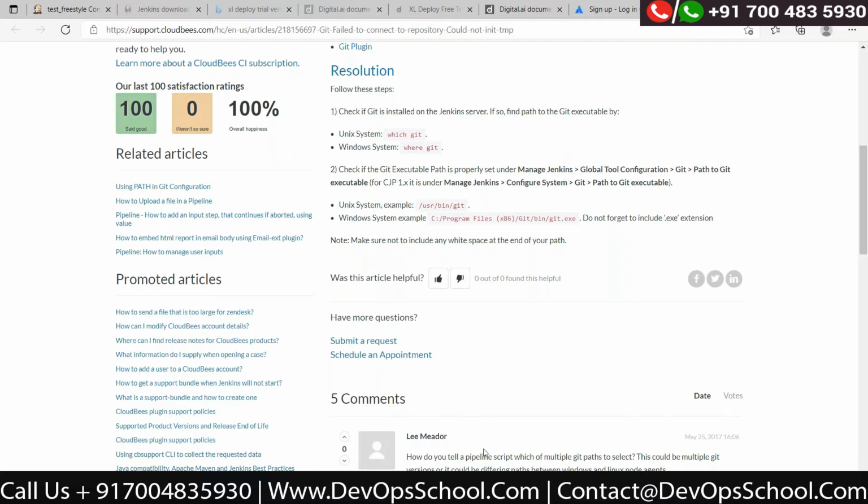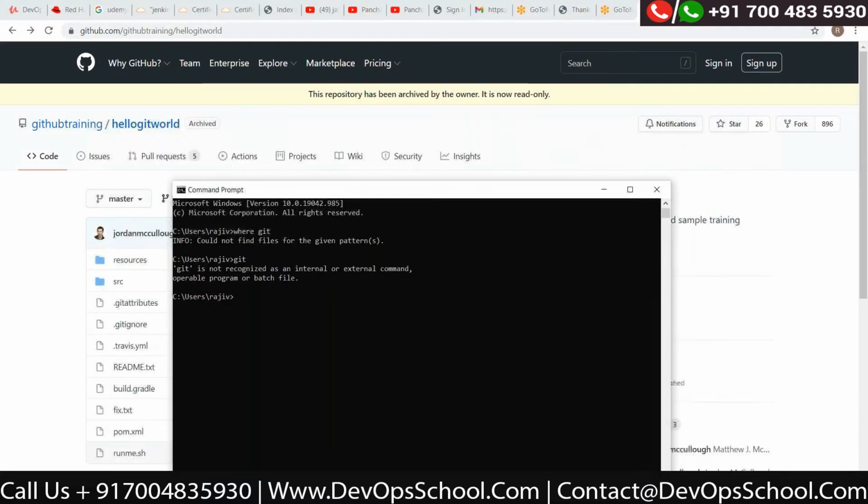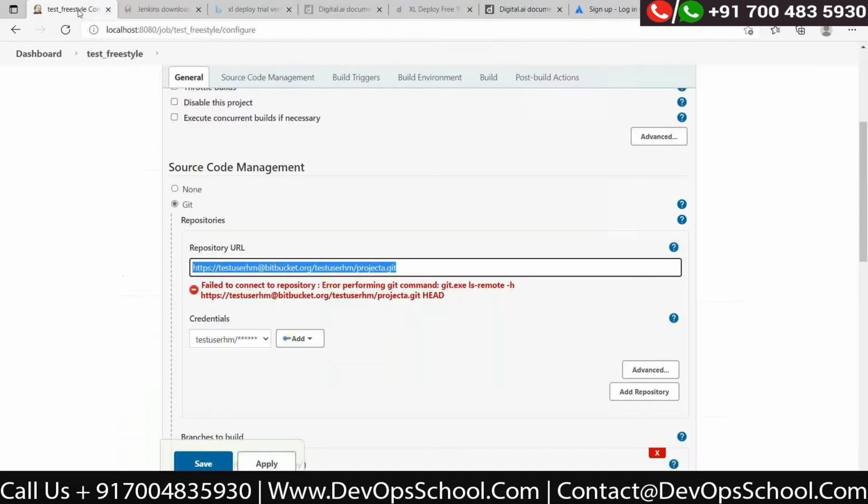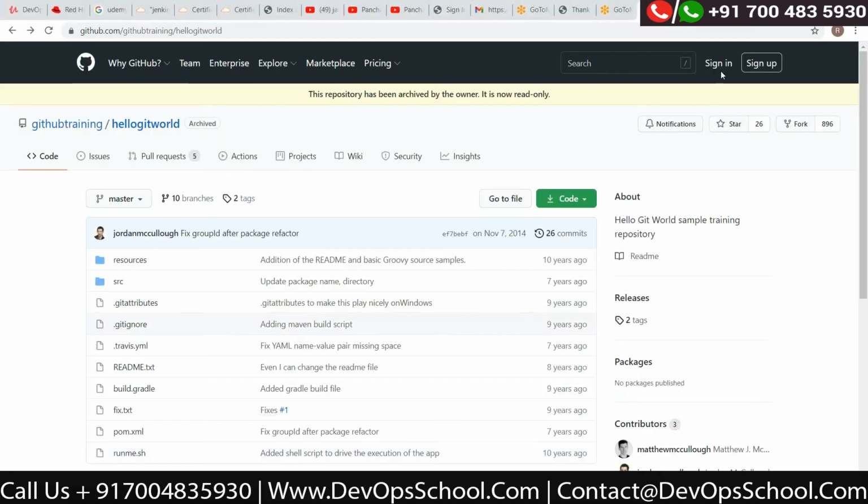So let me set up Git and other things first, and then get these things in the job. Better to do it now. So go to the browser and search for Git for Windows.